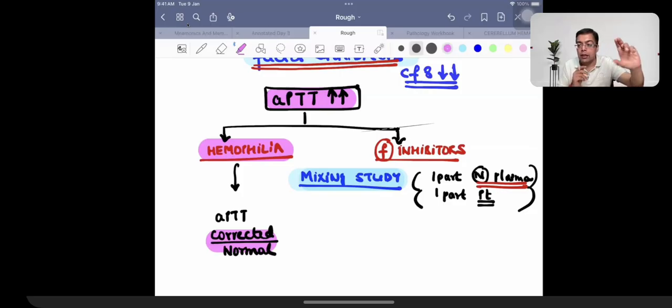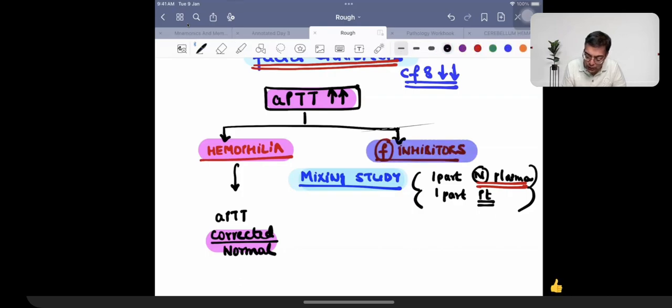Hemophilia में factor 8 नहीं है, clotting factor नहीं था. So once you do the mixing, normal and patient's plasma, you are bringing the clotting factor from outside, the value will become corrected. But if a person is going to be having the presence of factor inhibitors or autoantibodies, these antibodies will block the factor present in the normal plasma also. So in case of factor inhibitors, APTT value is going to remain elevated. It remains uncorrected.